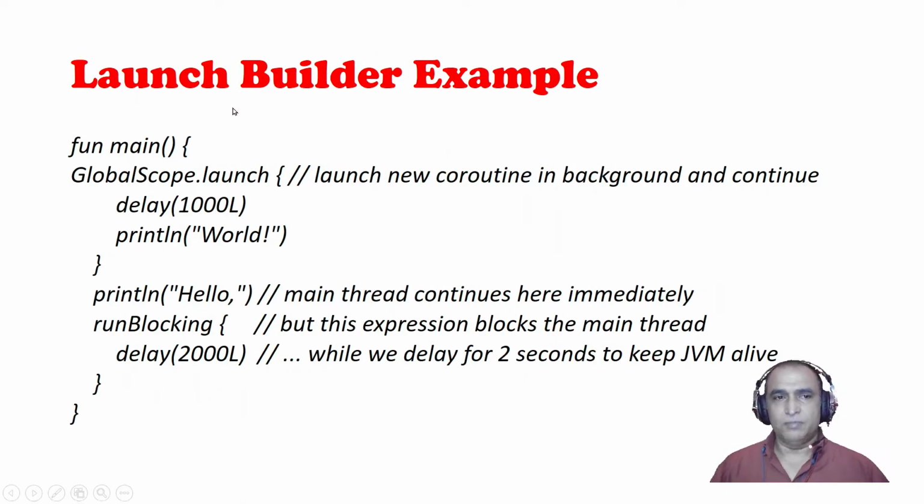Now this is the example of using the launch builder. We just call GlobalScope.launch, and after 1 second of delay it will display world. Then println hello, the main thread executes immediately and displays hello, and then runBlocking will block the main thread for 2 seconds.